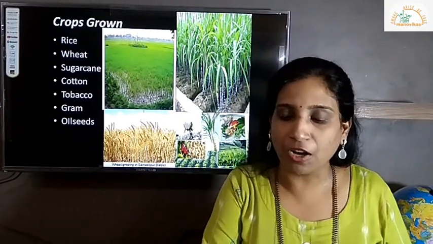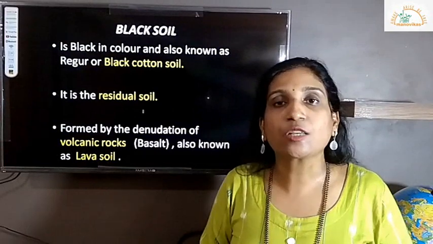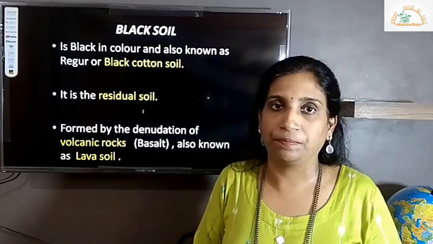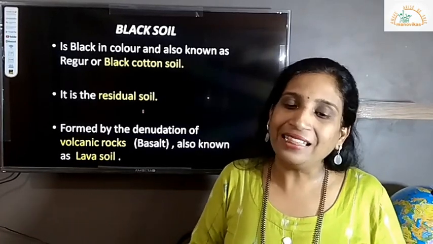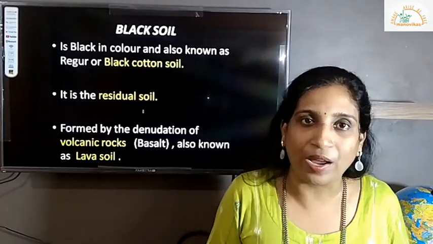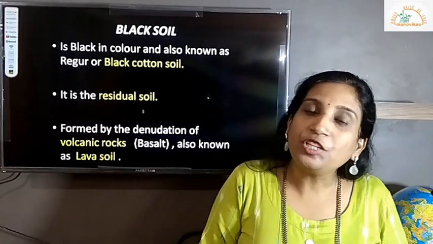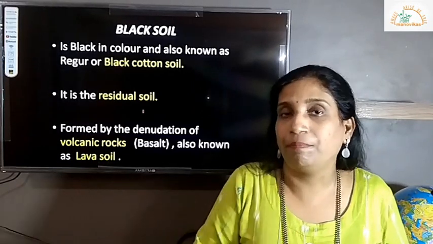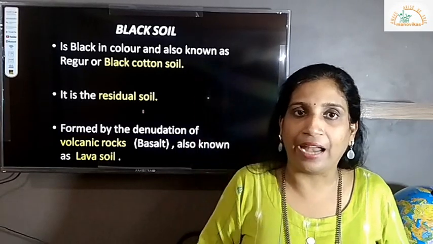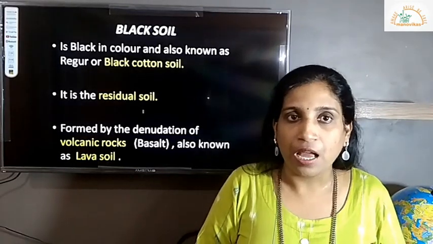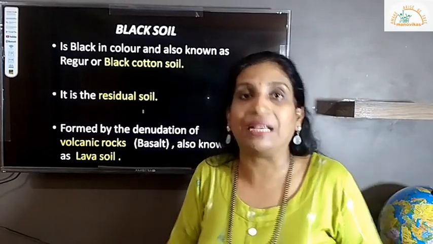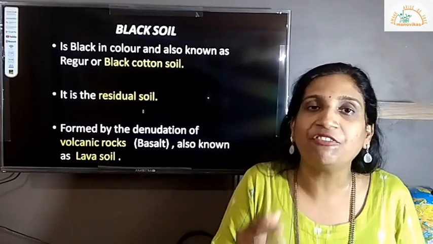The second category of soil we have in India is called black soil. The name itself will tell you, the color of the soil decides the name: black soil. It is usually black in color and also known as regur or black cotton soil. This is usually present along the Deccan Plateau. I have told you already, the Deccan Plateau is an entirely uplifted land formed from volcanic eruption, and after the solidification of the lava, the rock formed here is basalt, which is dark black in color and very fine grained.